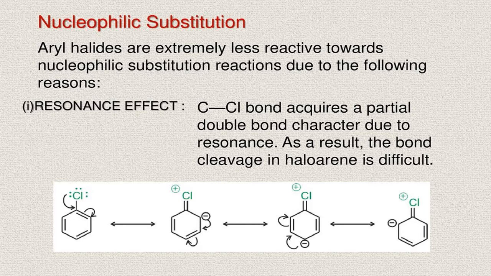In haloalkanes, it is a single bond, whereas in haloarenes, a double bond is created due to the resonance effect. When the double bond is created, it is stronger. When it is stronger, Cl will not go easily. When Cl will not go easily, how will the nucleophile attack? Therefore, because of the resonance effect, reason number one, haloarenes are slightly less reactive towards SN reactions compared to haloalkanes.